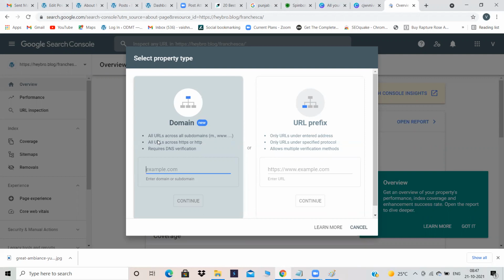Like I have given you one subdomain. I am using 4 or 5 subdomains. To other students, I have given some subdomains. If I give my domain over here, that is Hebro.blog, then what will happen? Everything will be submitted to Google. Yours, mine, somebody else's, every student's will be submitted. That means all my subdomains, my main domain, everything will be submitted.